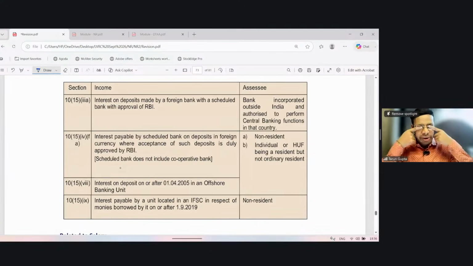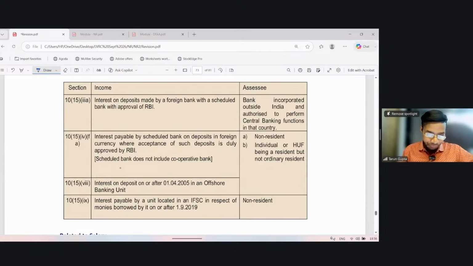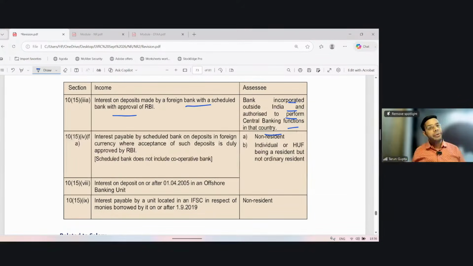Other exemptions in respect of interest are under section 10(5). It says, if income is in the nature of interest on deposit made by a foreign bank with a scheduled bank approved by the RBI, so a foreign bank is making a deposit with the Indian bank approved by the RBI, then the interest which the foreign bank is deriving from the Indian bank shall be exempt. So, a bank incorporated outside India and authorized to perform central banking function in that country. Okay. So we are talking about the central banks of the different countries. If they have invested any amount in the scheduled bank of India and they are receiving interest, then such interest shall be exempt in their hands.